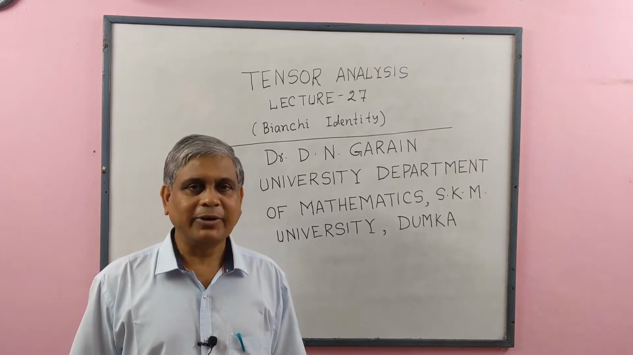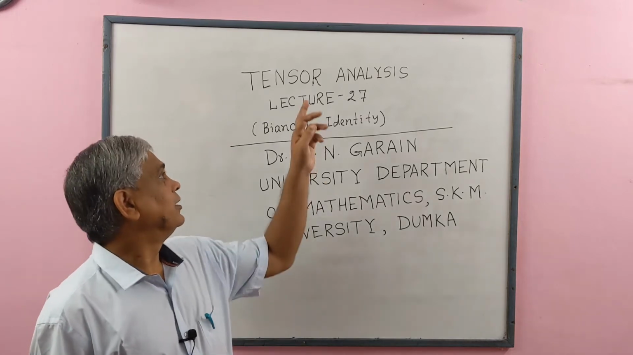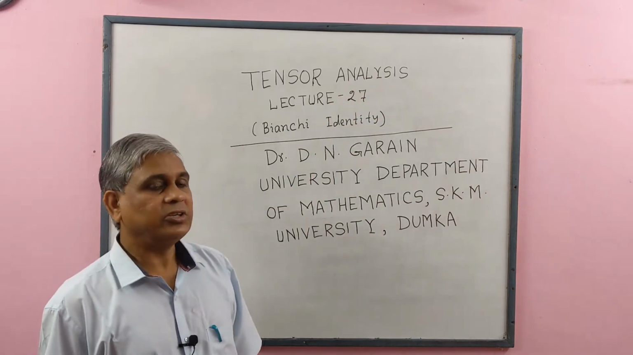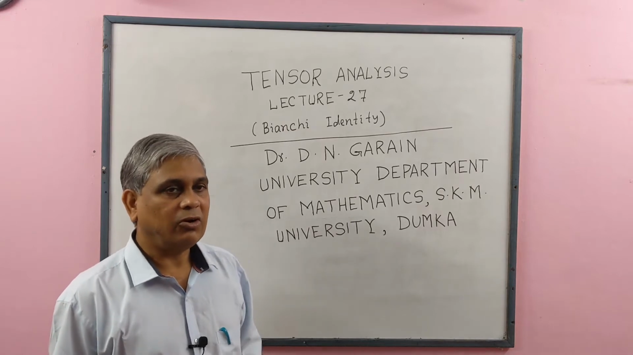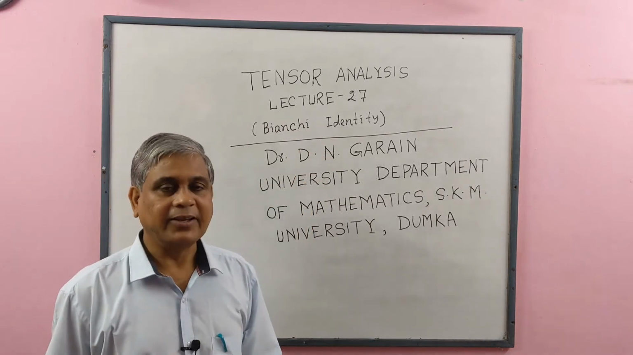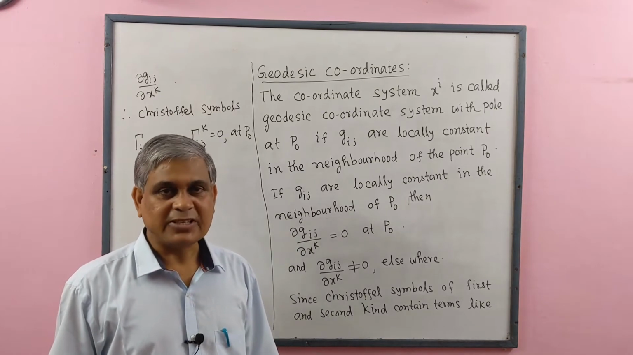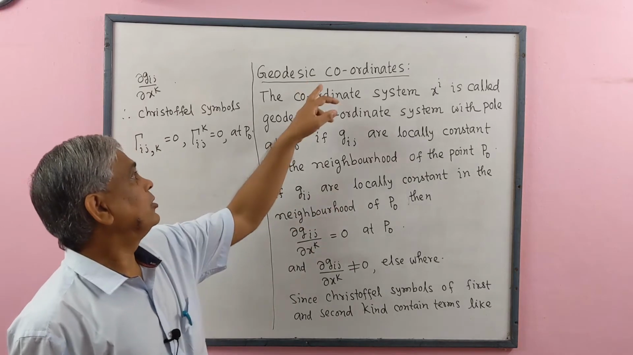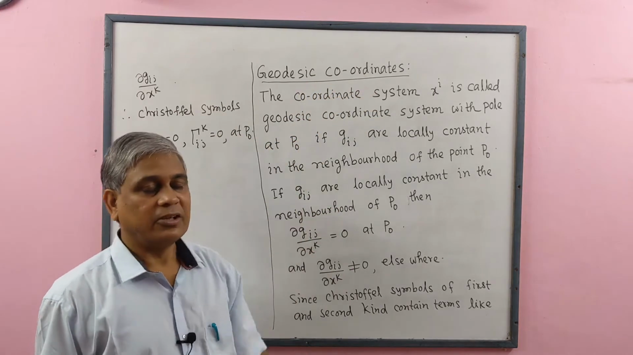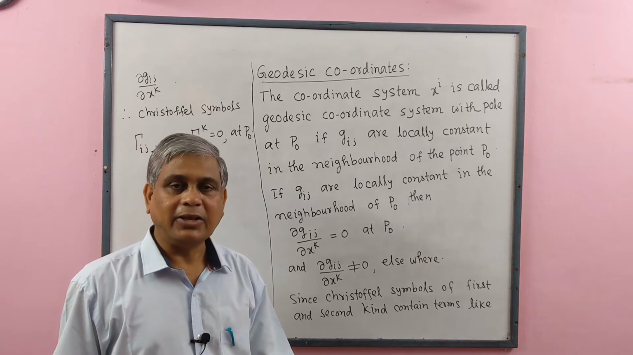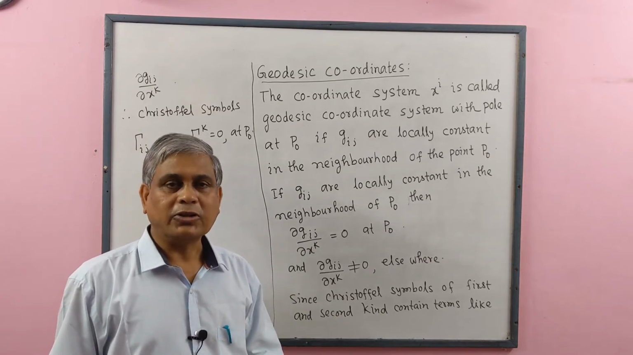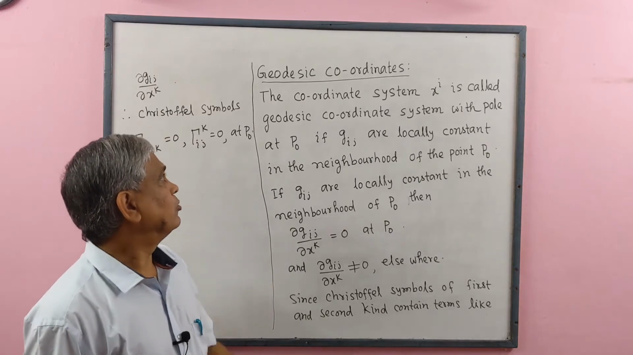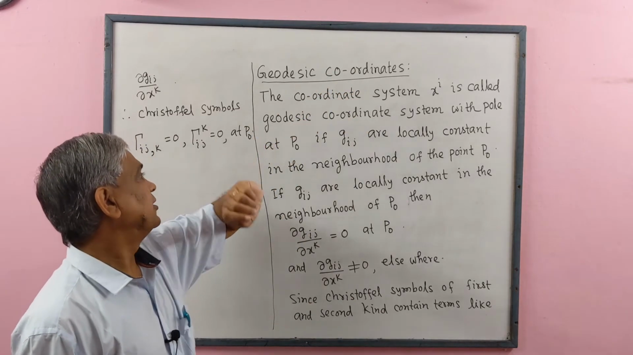Today I will deliver lecture on tensor analysis, lecture number 27, in which I will discuss on Bianchi identity. Before describing Bianchi identity, we shall describe about geodesic coordinates, which will be very useful for the solution of Bianchi identity. Now we define geodesic coordinates.